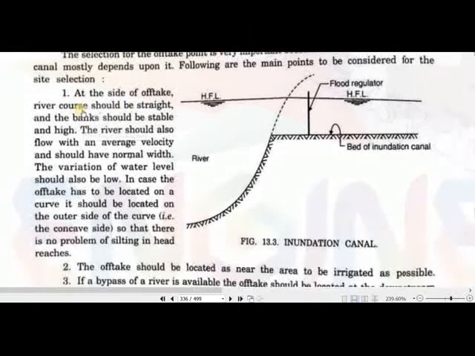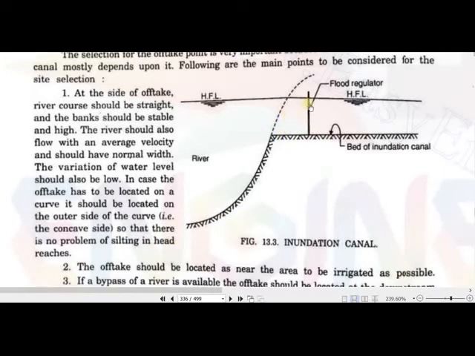So these are the factors. At the site of off-take, the river course should be straight. There should be no curve, and the banks should be stable, and the river should flow with an average velocity and have normal width. The variation in the water level should be low. There should be no extremely high level of flood like the super flood in 2010. In case the off-take has to be located on a curve, it should be located on the outer, concave side only, so that there is no problem of siltation in the head reaches.